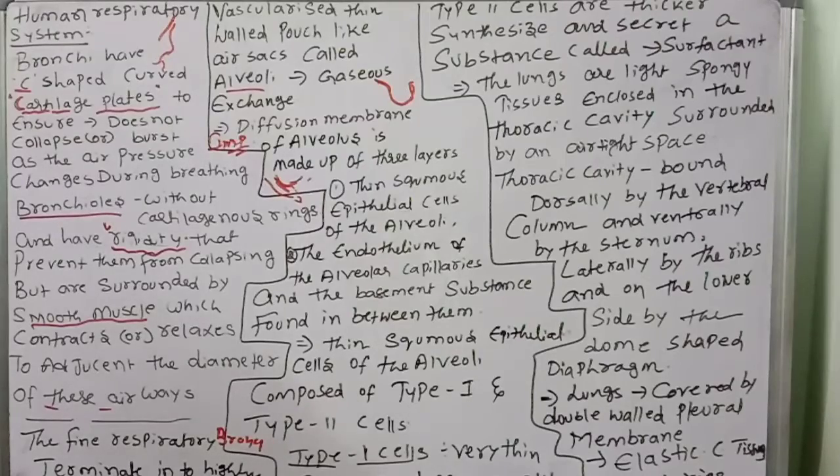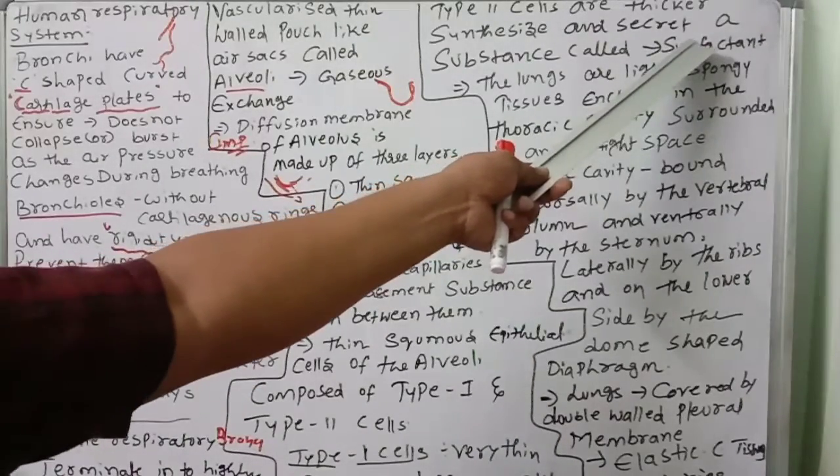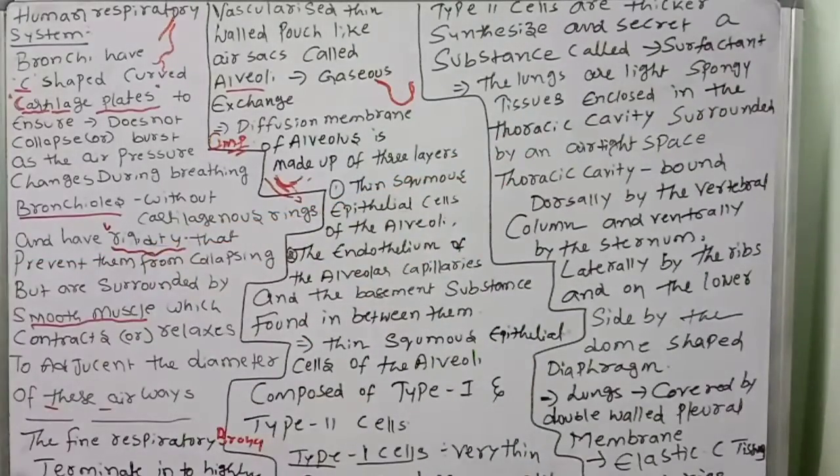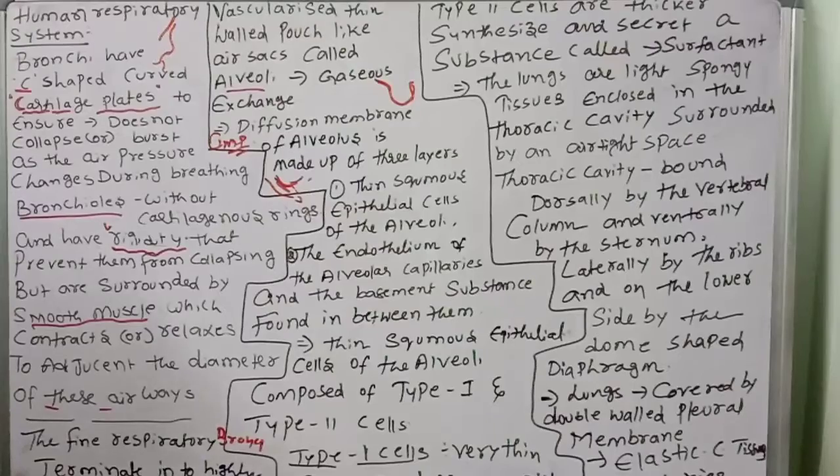That substance is called surfactant. What is this surfactant helpful for? It is helpful for protection and the easy passage, the diffusion, of the gases.